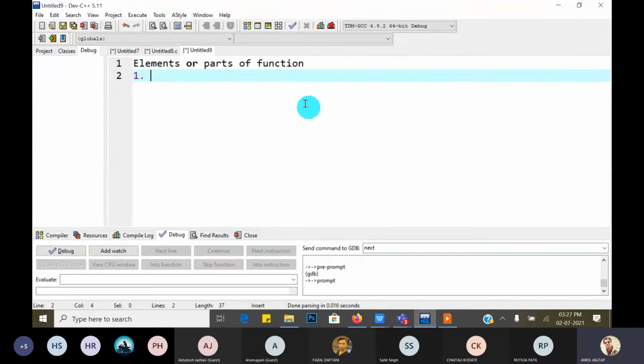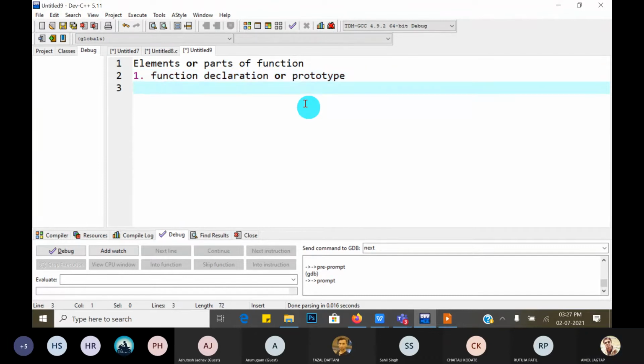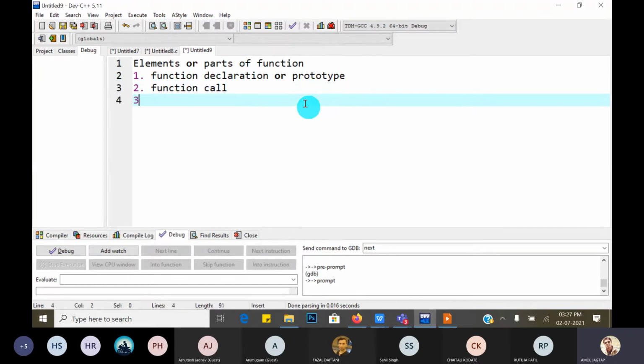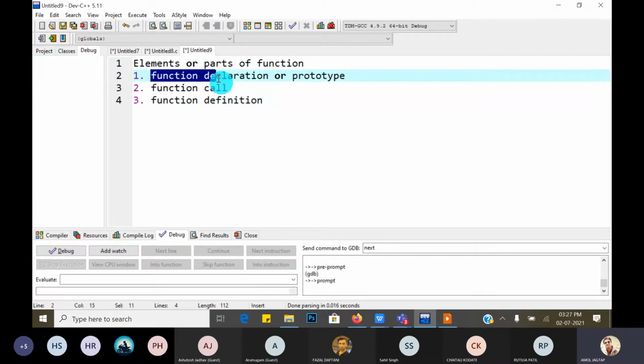Every function, each and every function, has three different parts: declaration, also called function prototype, then the function call, and the third is the function definition. These are the three parts or elements of a function.